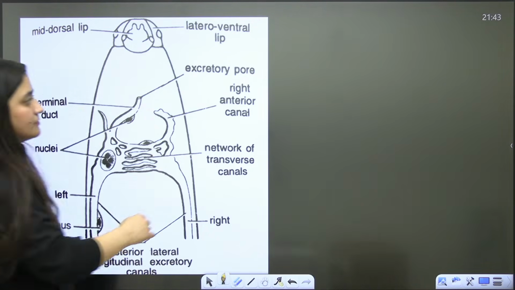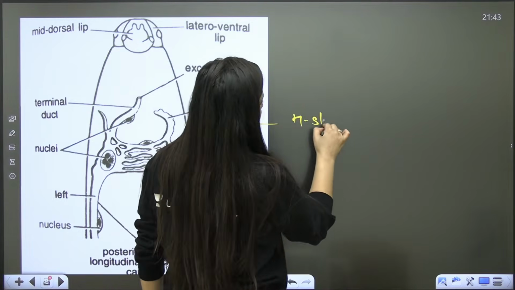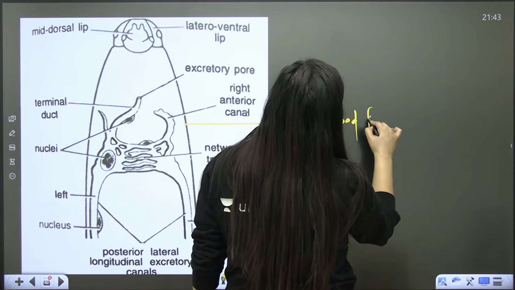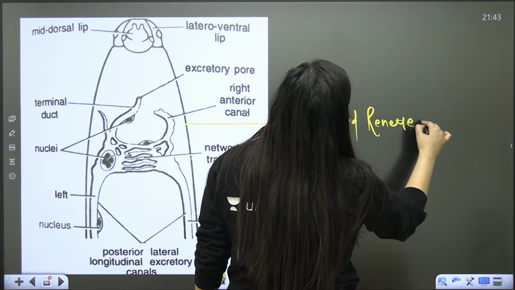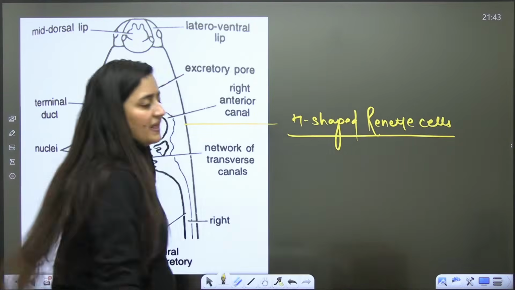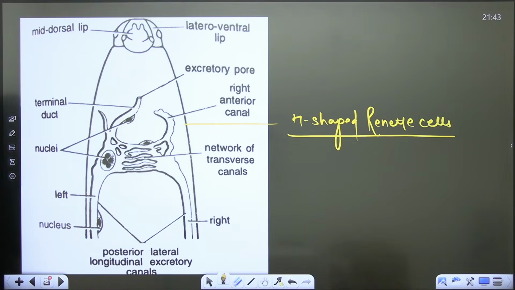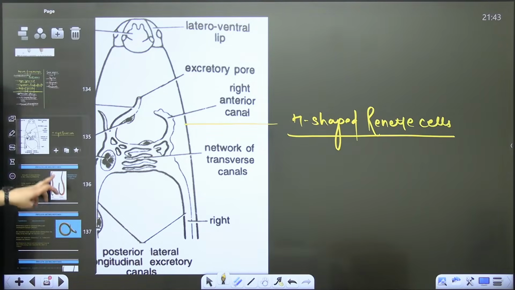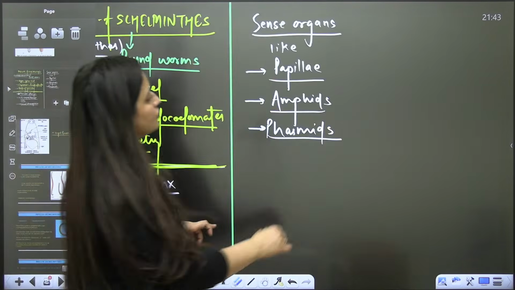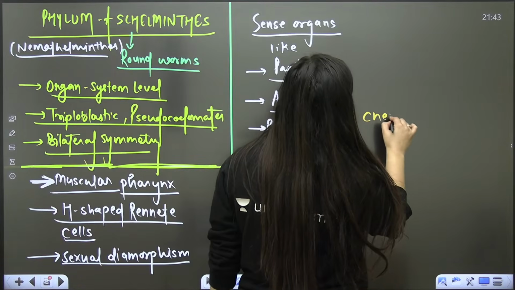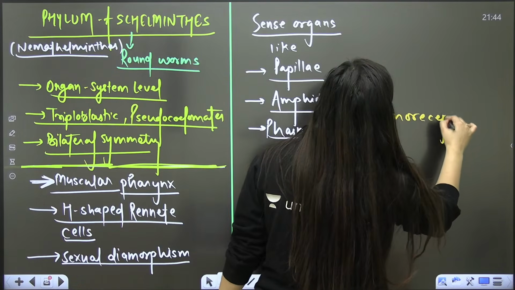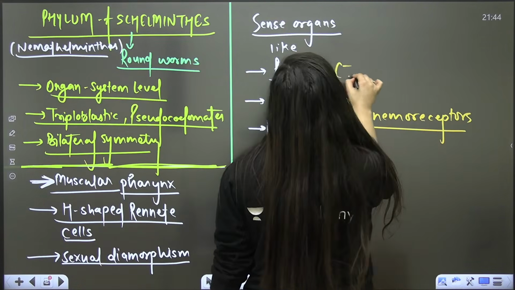Right? Okay, so look at this. That's what you have to remember. H-shaped renette cells are there. And I told you about the sense organs now. Like papillae, amphids, phasmids are there. Right, papillae, amphids, phasmids are there. So these two are the chemoreceptors. And this one is the tango receptor.